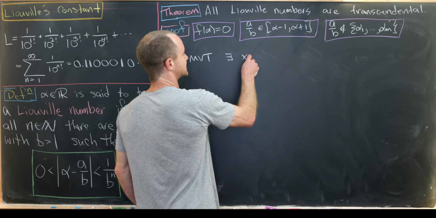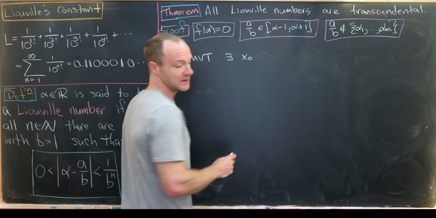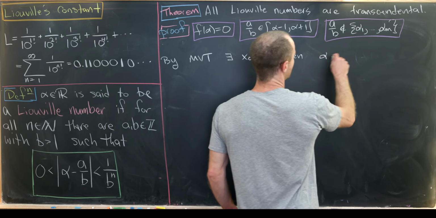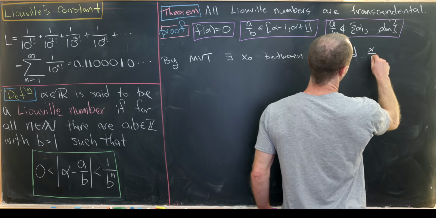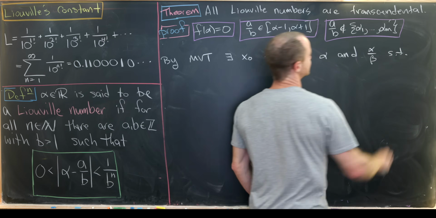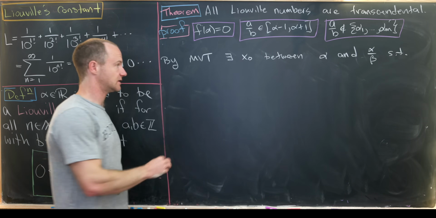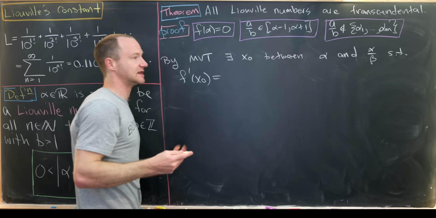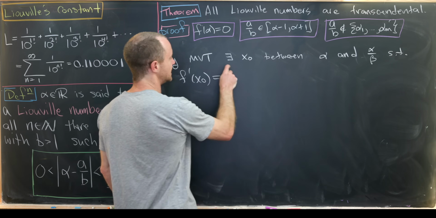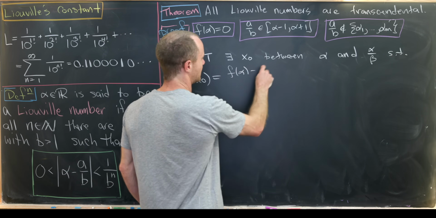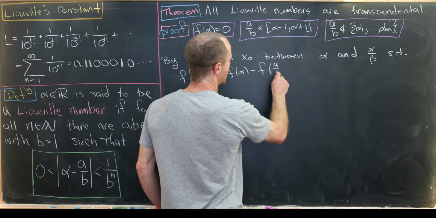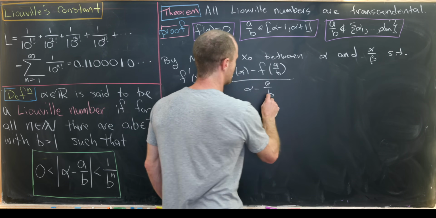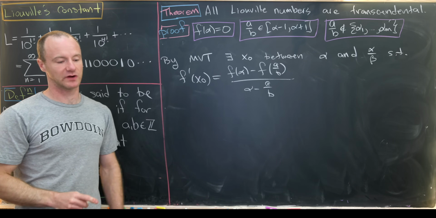So there exists an x naught between alpha and a over b, satisfying the following condition. We have f prime evaluated at x naught, so that's the instantaneous rate of change, is equal to f of alpha minus f of a over b over alpha minus a over b. So that's the average rate of change.